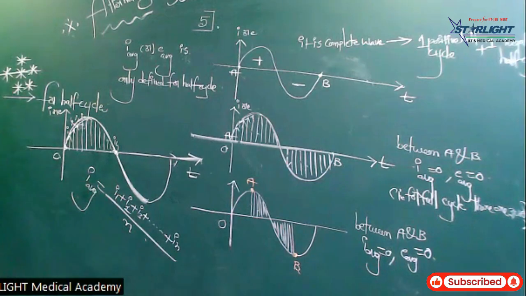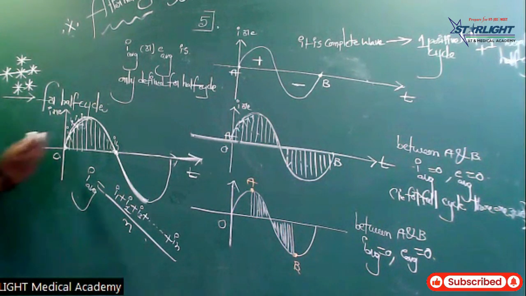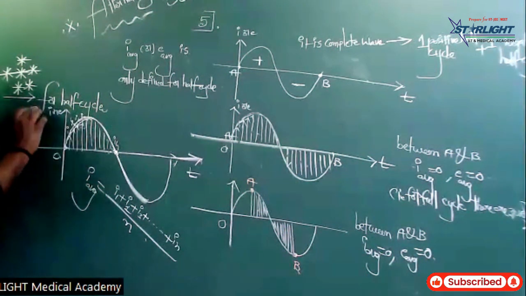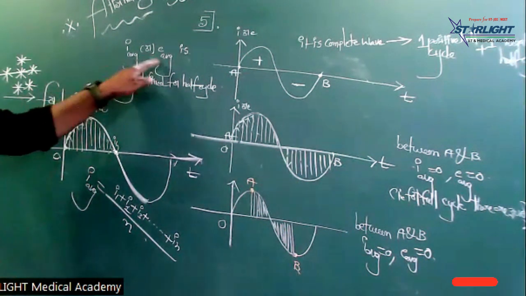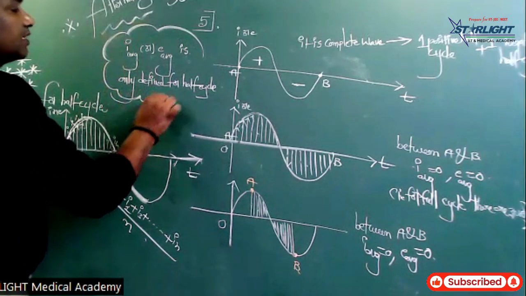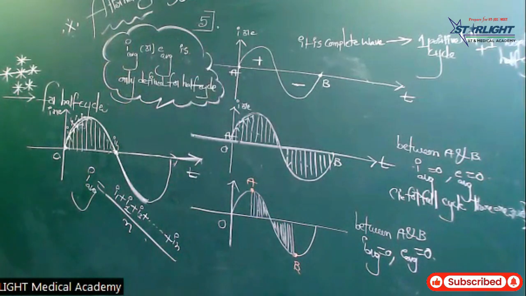So this is the average current. Average current is only defined for a half cycle. For half cycle, I have already written the average current here. This is also important: I average or E average is only defined for a half cycle, not for a full cycle.